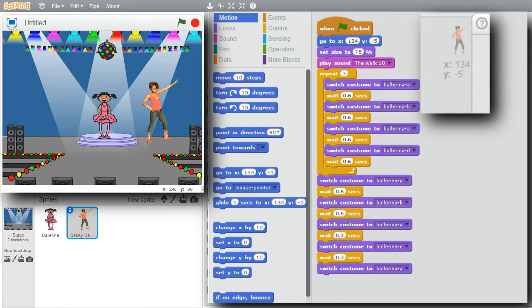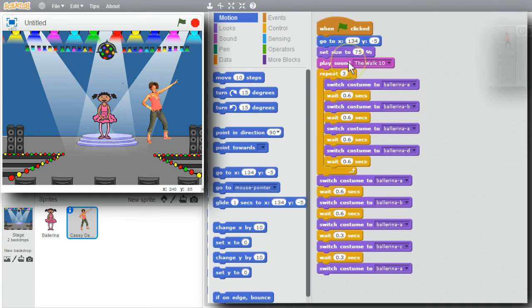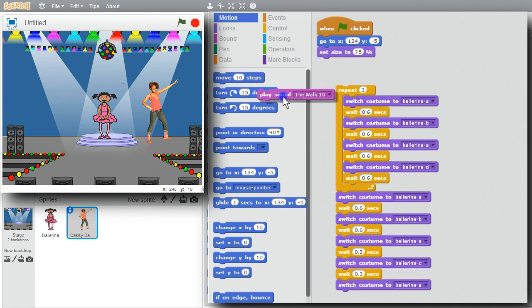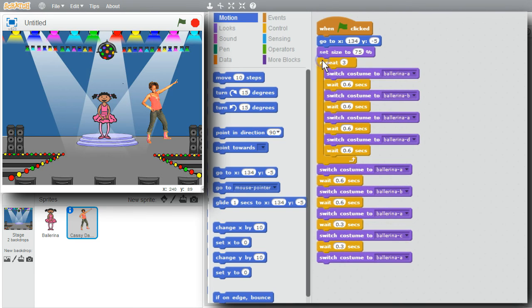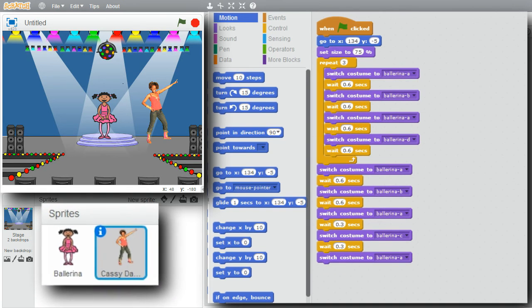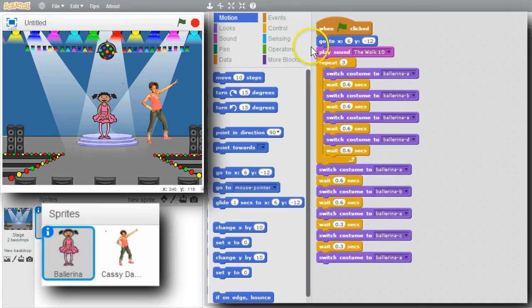I don't want the Ballerina and Cassie both playing the sound. One is enough. I'll get rid of Play Sound here. Reattach that. Now when I click on the green sprite, Cassie Dance will be positioned on the stage, size change to 75%. We'll switch the costumes in here 3 times, then finish with these switch costumes. The ballerina will go to her position, play the sound, and switch her costumes too.